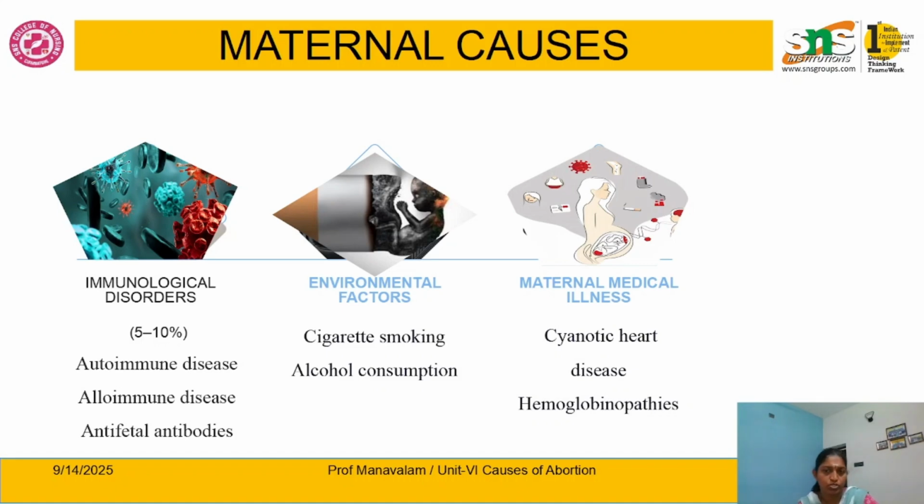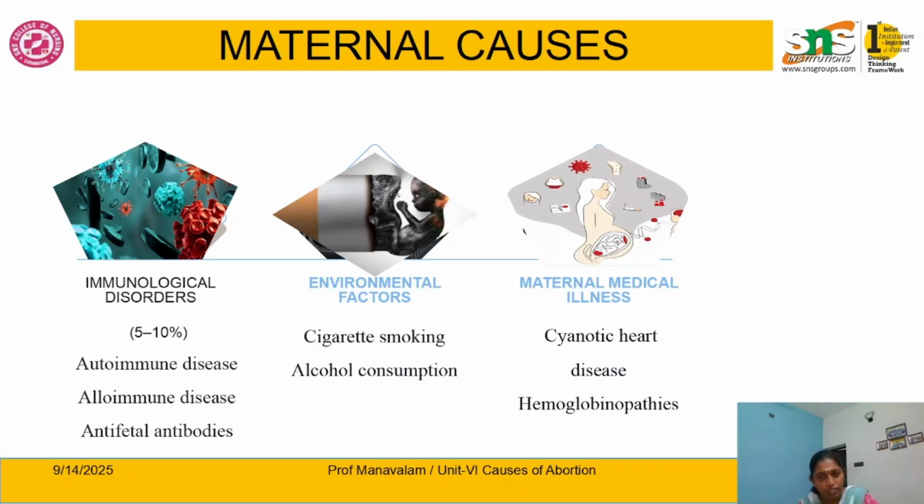Next, move on to maternal medical illness. If the mother has cyanotic heart disease, she is already in an imbalanced state in maintaining cardiac input and output. But pregnancy is a state of increasing cardiac volume, and the heart has to work overloaded to provide the extra supply to the fetus.